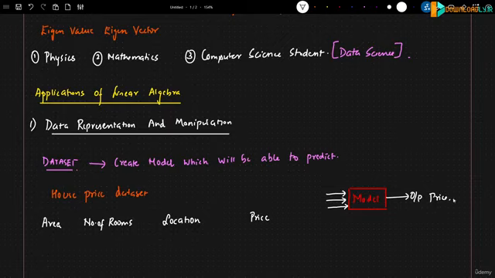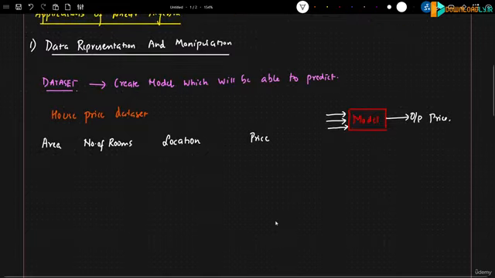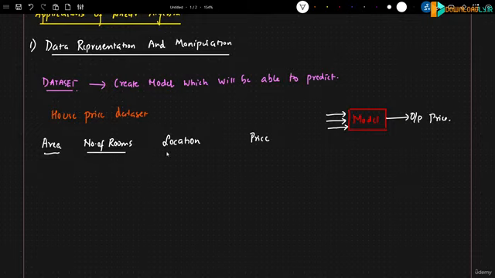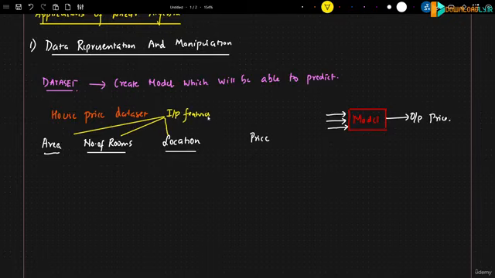Usually in this problem statement, let me talk about something very important. These features, area, number of rooms, and location, are called independent features. So I will write it as independent or input features, and this is my output feature.